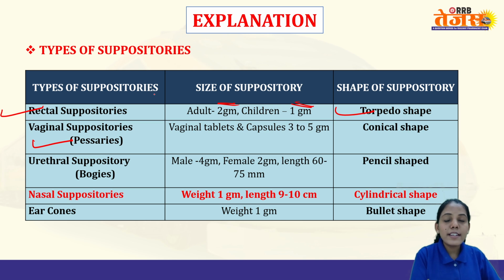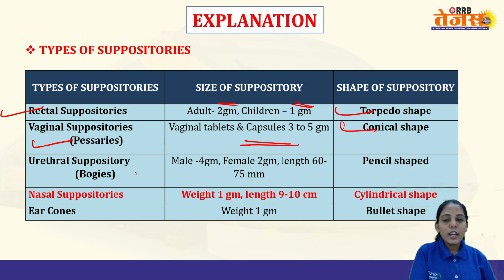Vaginal suppositories, remember the alternative names, because they may ask you, vaginal suppositories is also known as what. So for that reason it is important. Vaginal suppositories are also known as pessaries. Vaginal tablets and capsules are 3 to 5 gram. They are conical in shape.